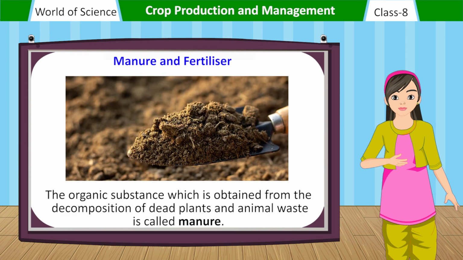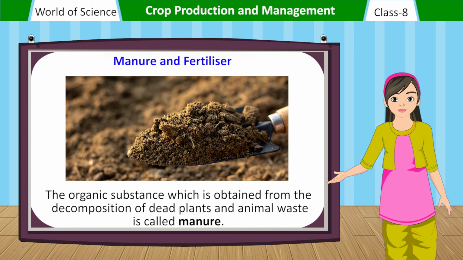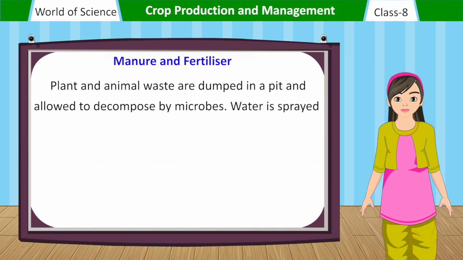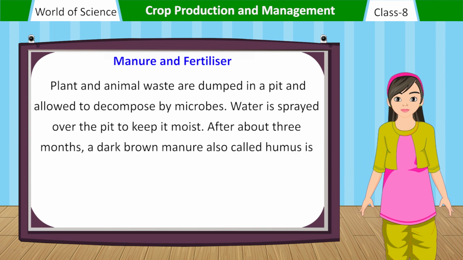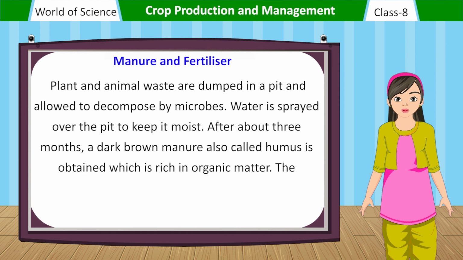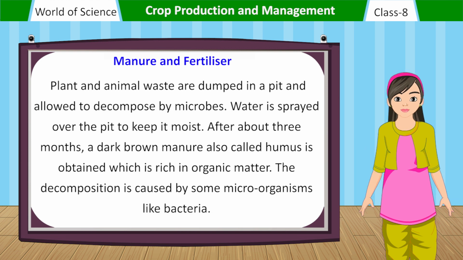Manure and fertilizer. The organic substance which is obtained from the decomposition of dead plants and animal waste is called manure. Plant and animal waste are dumped in a pit and allowed to decompose by microbes. Water is sprayed over the pit to keep it moist. After about 3 months, a dark brown manure, also called humus, is obtained, which is rich in organic matter. The decomposition is caused by some microorganisms like bacteria.